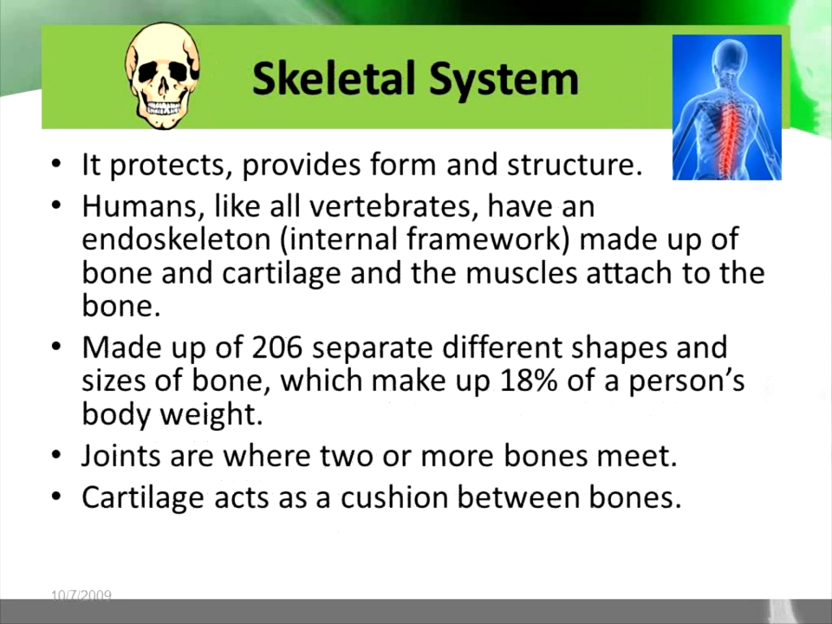The next body system we're going to discuss is the skeletal system. It protects and provides form and structure. Humans, like all vertebrates, have an endoskeleton, which is an internal framework made up of bones and cartilage that the muscles attach to. It's made up of 206 separate bones of different shapes and sizes, which make up about 18% of a person's body weight. Joints are where two or more bones meet. Cartilage acts as a cushion between bones.